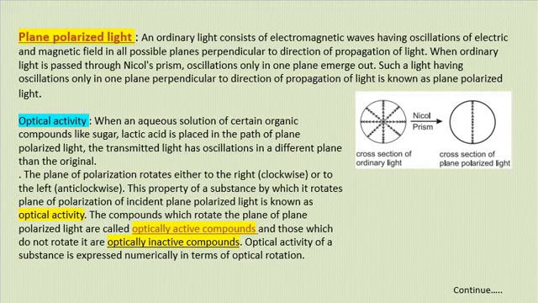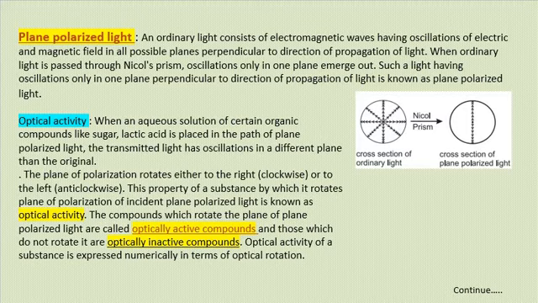An ordinary light consists of electromagnetic waves having oscillations of electric and magnetic field in all possible planes perpendicular to the direction of propagation of light. When ordinary light is passed through a Nicol prism, the oscillation in only one plane emerges out.